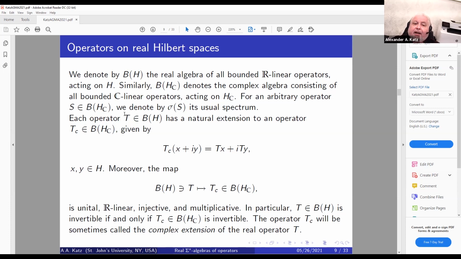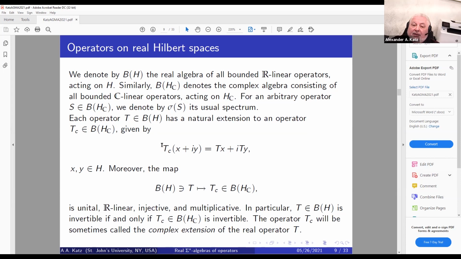And for an arbitrary operator S that belongs to the complex Hilbert space operators, we denote by sigma of S its natural spectrum. Each operator on a real Hilbert space has a natural extension to an operator on a complex Hilbert space, which is given simply by linearity.